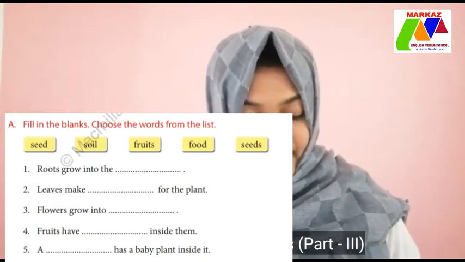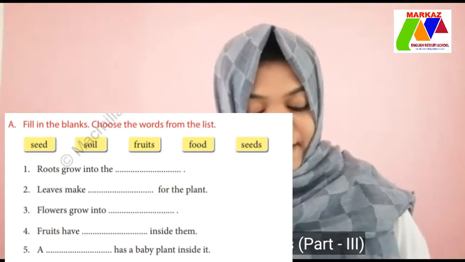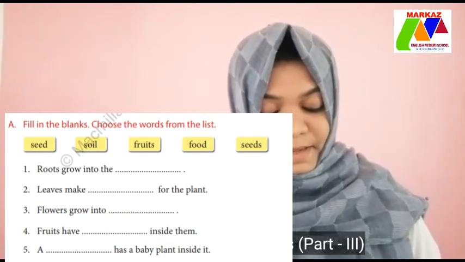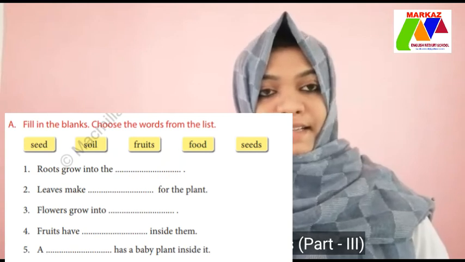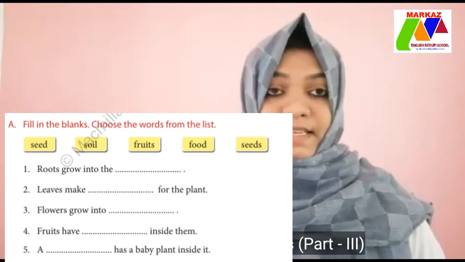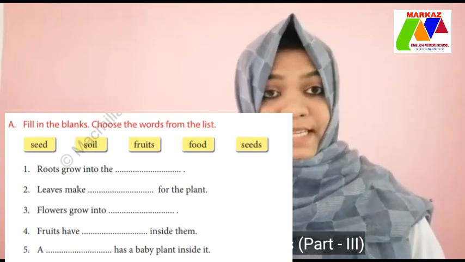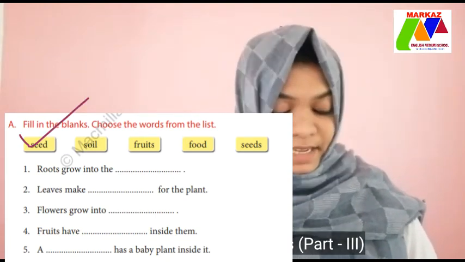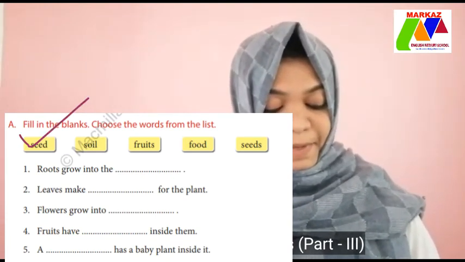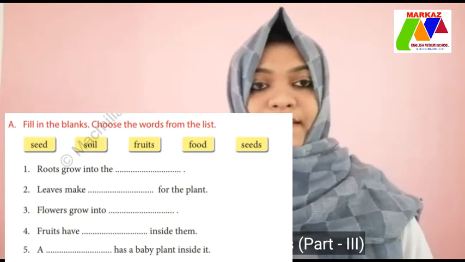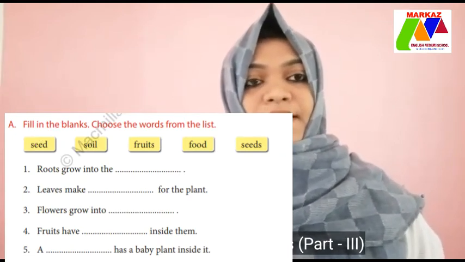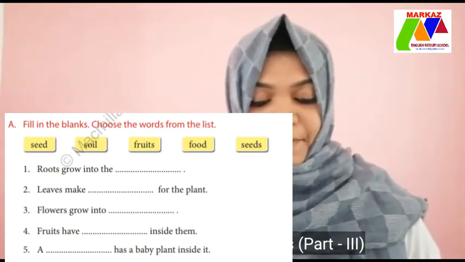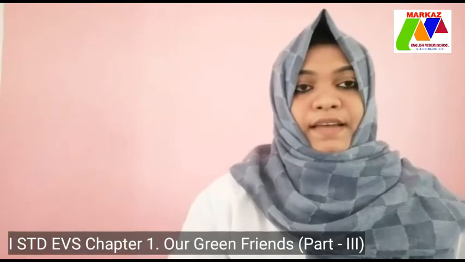A dash has a baby plant inside it. Yes, a seed. Then fifth one seed. S-E-E-D. A seed has a baby plant inside it. Okay. Is it clear, children? Have you all finished? Yes. Then page number 157. Okay.